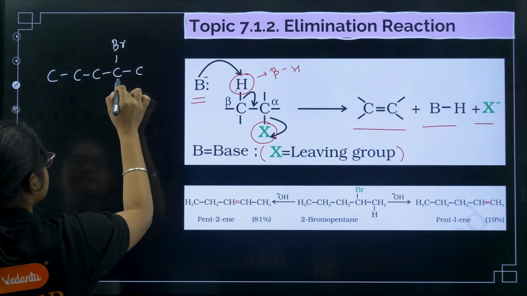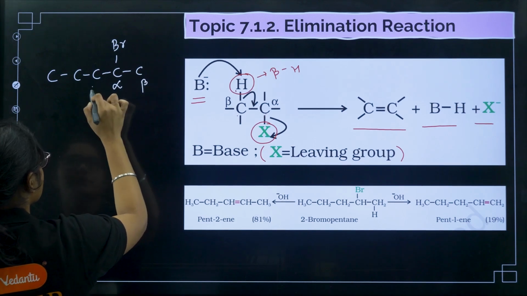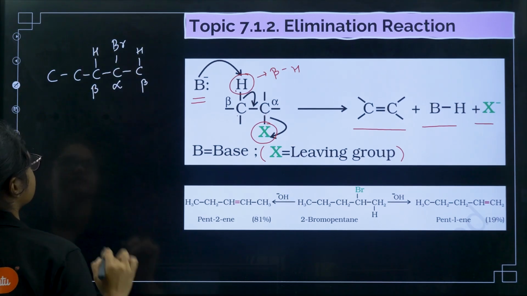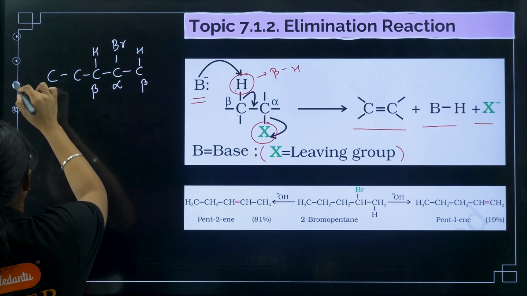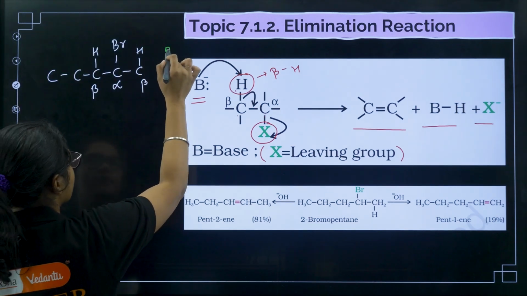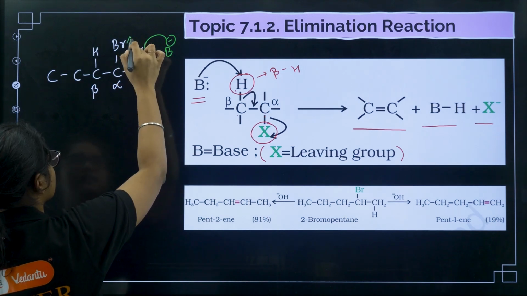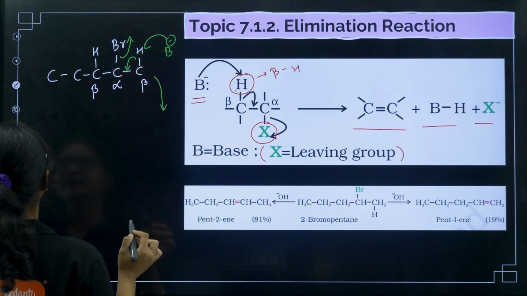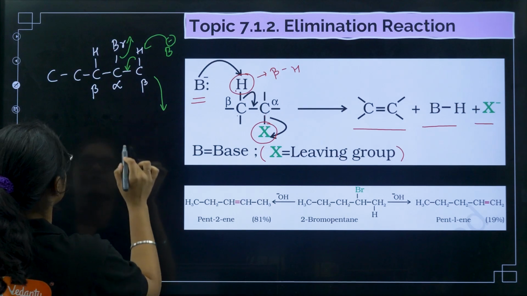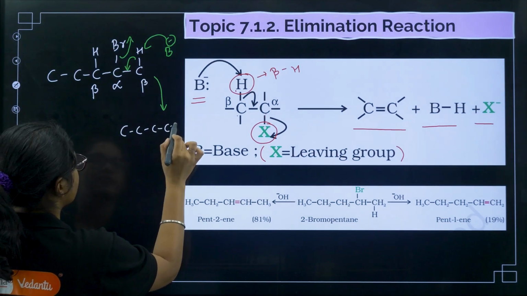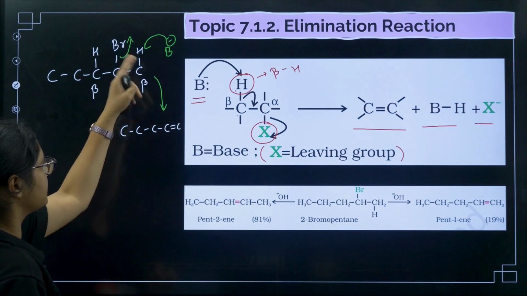Okay, so now this is alpha carbon, this is beta carbon, and this is beta carbon. So there is beta hydrogen here also, beta hydrogen here also. So there can be two ways. If the base comes and abstracts this hydrogen and this one goes and this one will come, in that case what product will we get? In that case the product we'll get is 1, 2, 3, like this. This is the product in this mechanism.